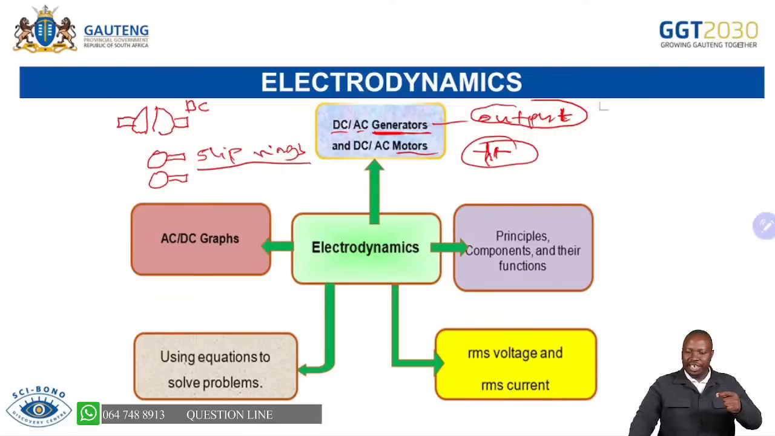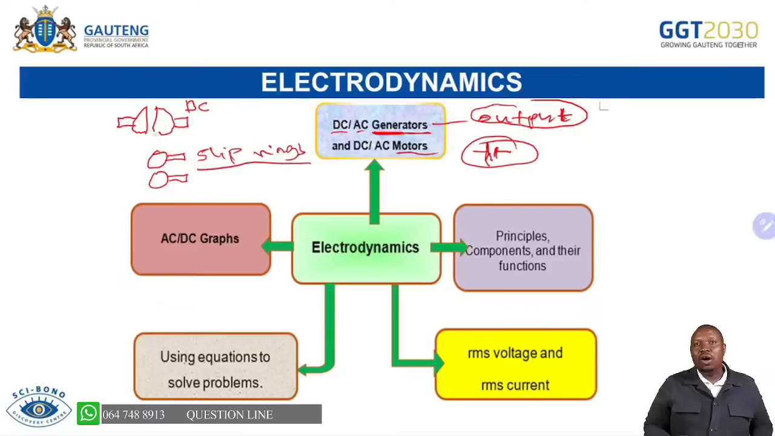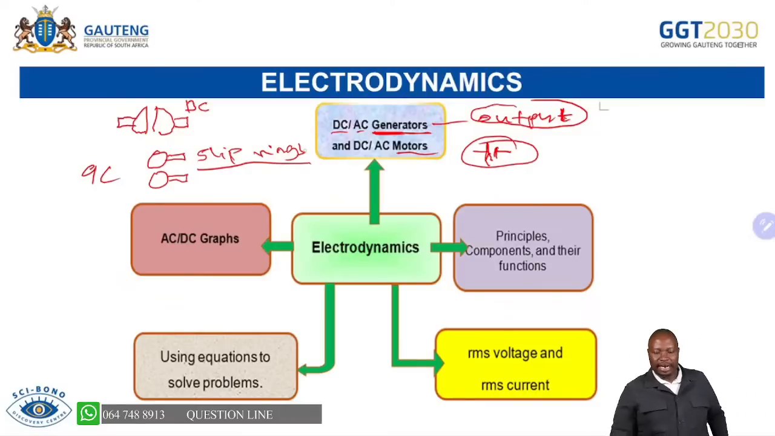How will I differentiate between them? I know that a DC will have a commutator or a split ring. An AC will have slip rings, and then you are able to differentiate amongst them. Please don't forget, those components are important.